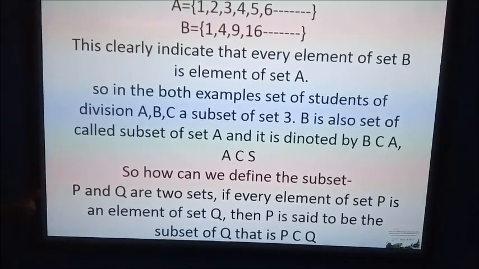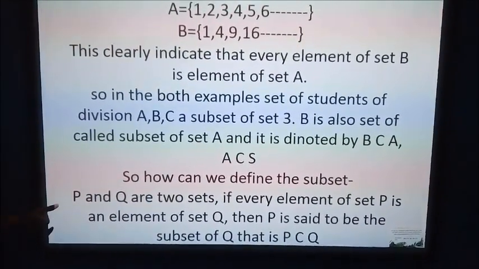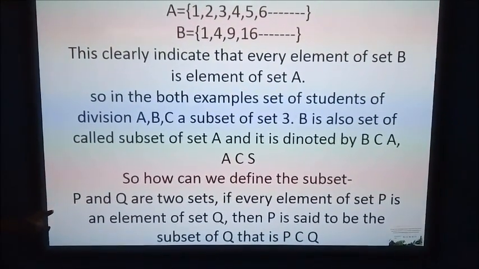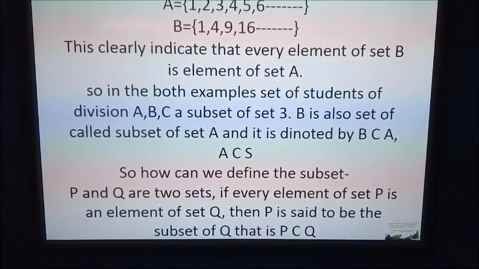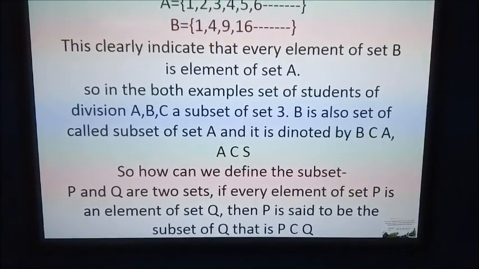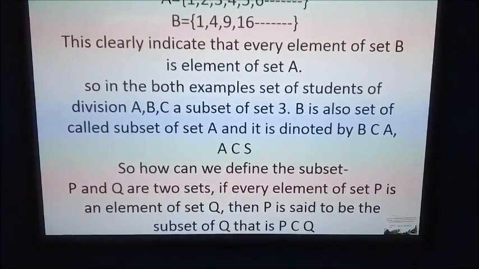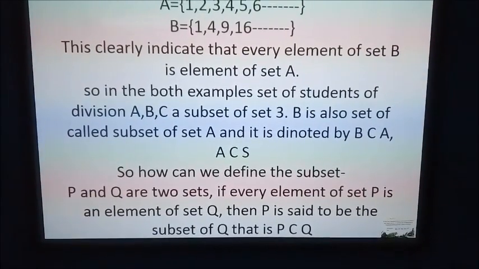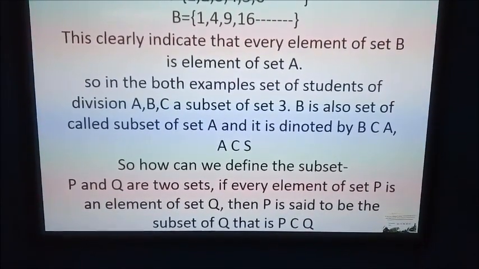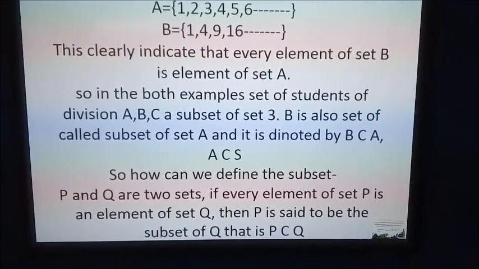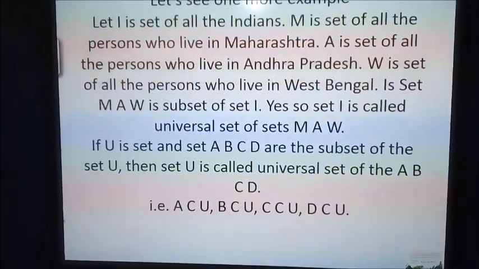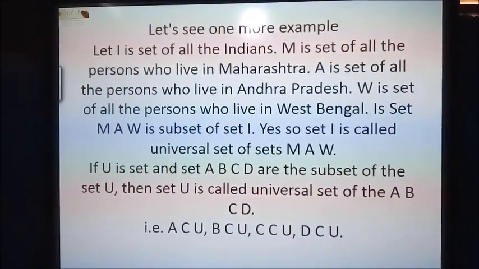So how can we define the subset? Let us write the definition. P and Q are two sets, and if every element of set P is an element of set Q, then we can say P is said to be a subset of Q, that is P subset of Q. Let us see some more examples.